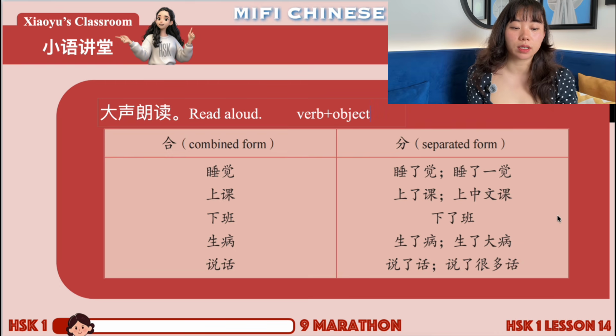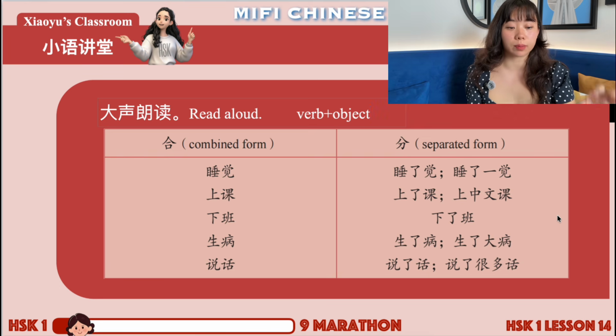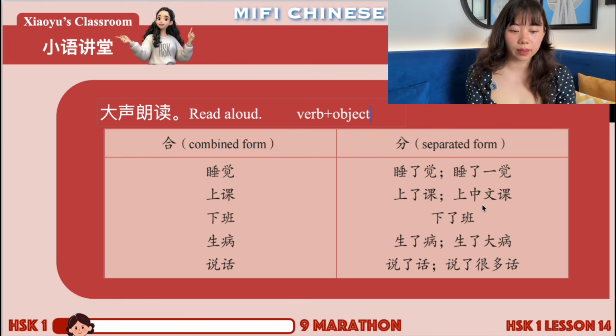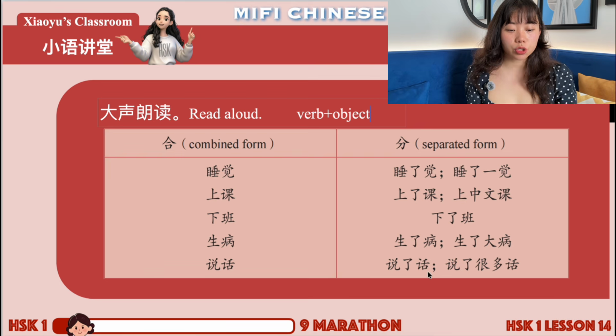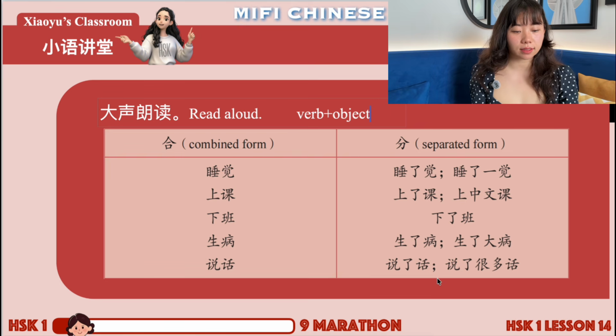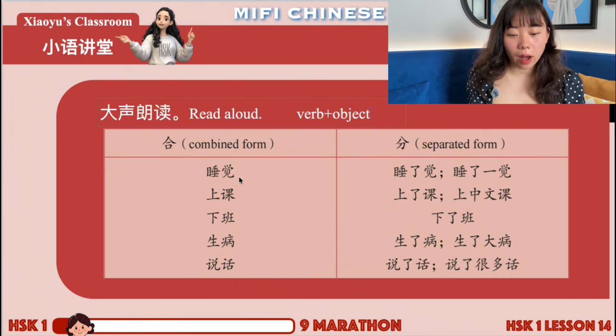And then 上中文课, you can add not just 了, you can also add, for example, 中文 to describe what classes you're taking. I'm taking Chinese class, right? 上中文课. 下了班, I have got off work. 生了病, I got sick. 生了大病, right? 大 means big. When we use 大 to describe sickness, it means I'm sick heavily. 生了大病。说了话, I have said. 说了很多话, I have said a lot, right? That's separable verbs.